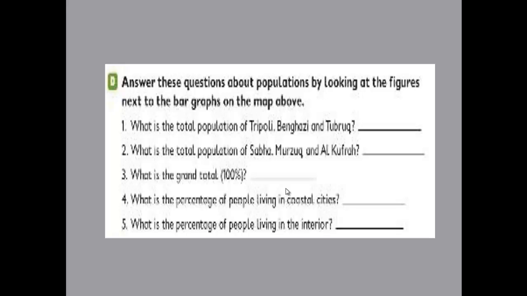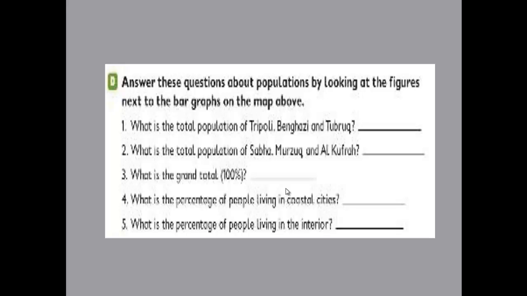The population of Tripoli is 1 million. The population of Benghazi is 500,000 and Tobruk has 100,000. So the total population of these 3 cities is 1,600,000. Number 2, what's the total population of Sabha, Morzuk, and Al-Kufra?